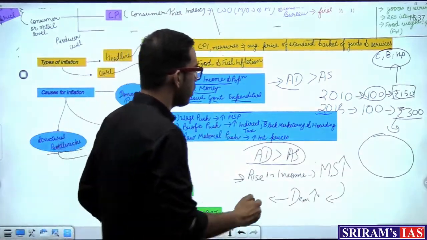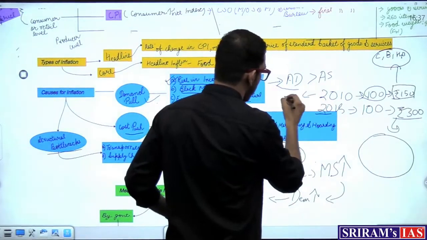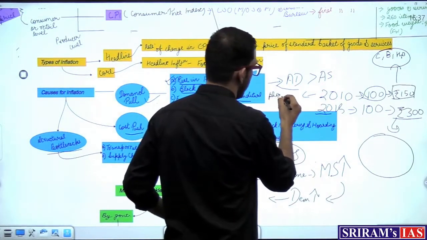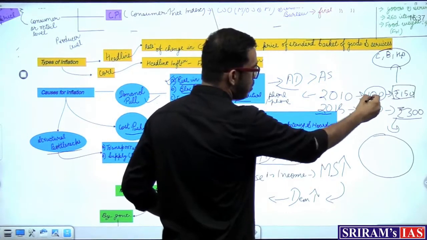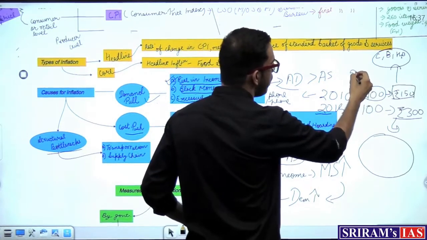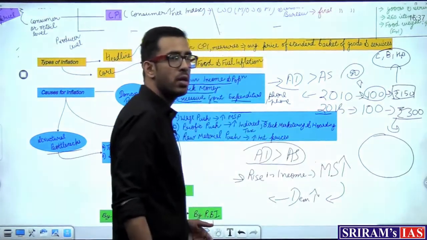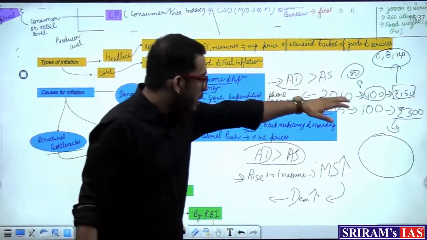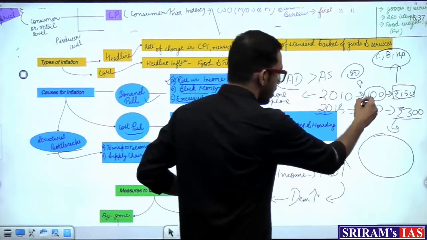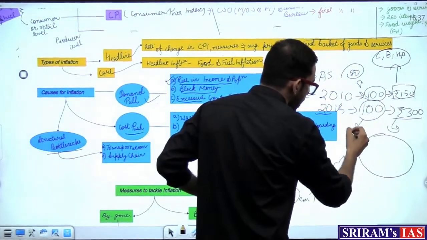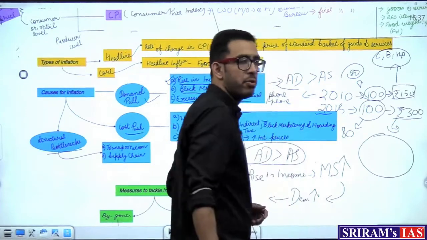Suppose, if I want to give an example, take the example of a phone. Let's say an iPhone. Out of these 100 people, previously 50 people were demanding an iPhone. But now because there is an increase in income of all these 100 people, 80 people are demanding iPhones.